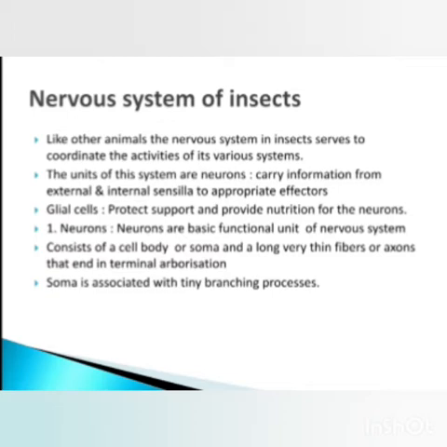Now the neurons specifically consist of a cell body that is called soma, and very long thin processes are present, that is axon and dendrons. So this soma is associated with tiny branching processes.